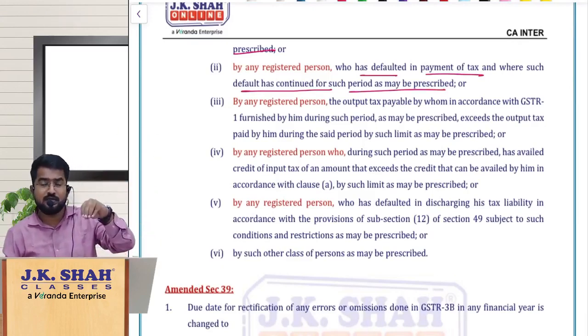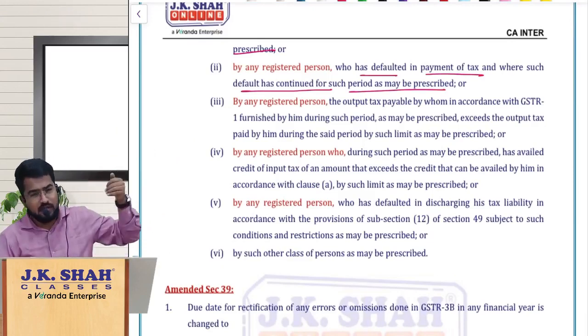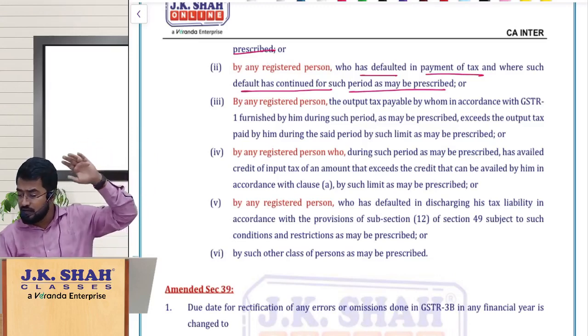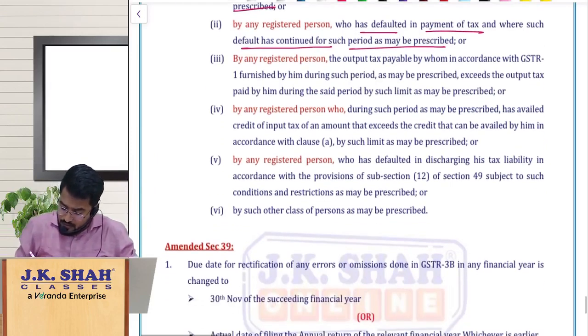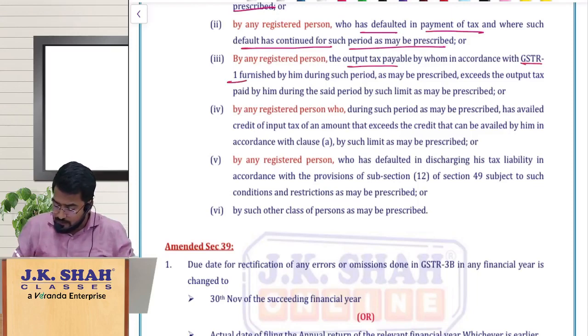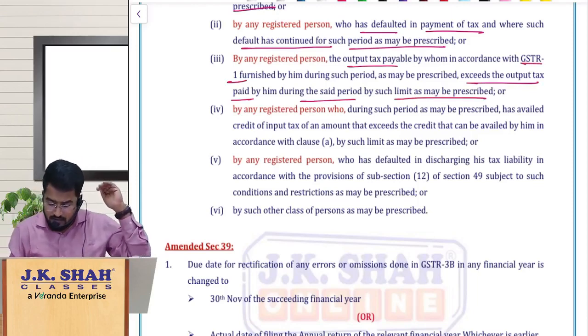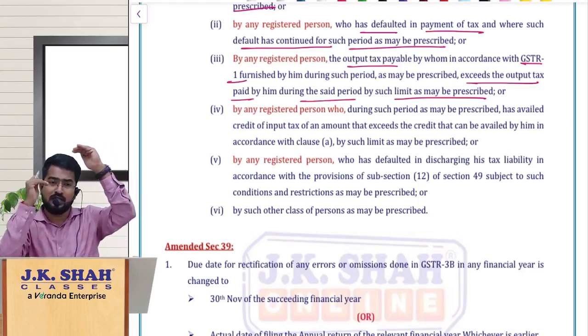That means you have purchased from a supplier who has defaulted in payment of tax. For how long, sir? That they have not yet notified, but I will notify later on. So for such tax period, whatever has been notified, till that your supplier has not paid the taxes, or whose output tax payable as per GSTR 1 filed by him is more than the output tax paid by him during the said period by such limit. That means as per GSTR 1, his tax liability is more, but whatever he paid is less.